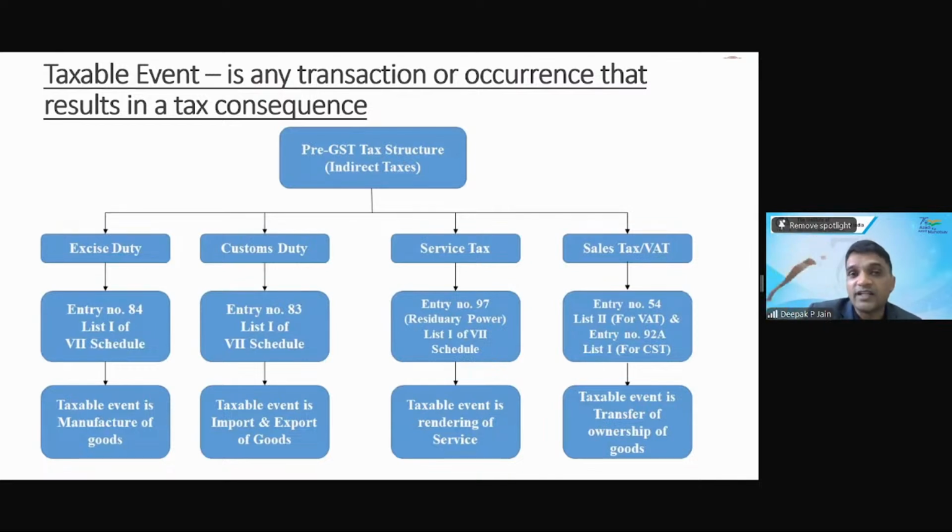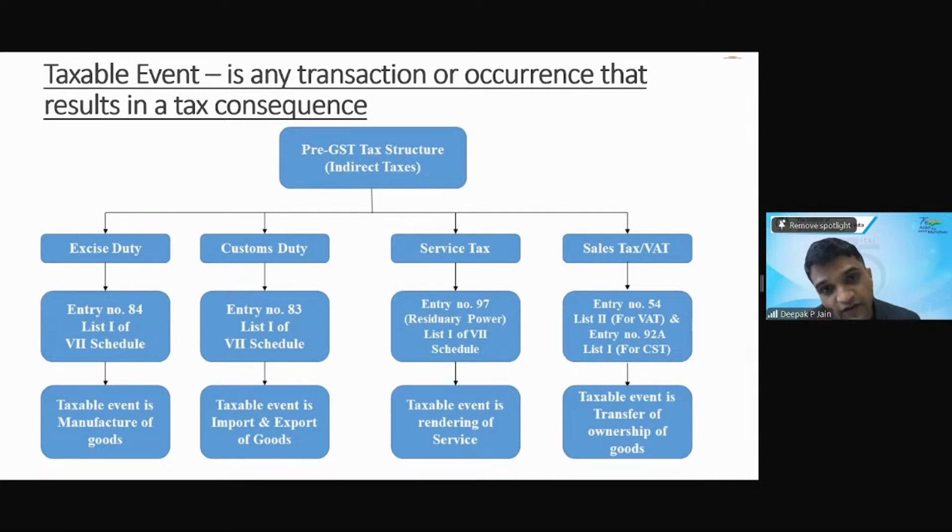When the title of the goods or the ownership of the goods was transferred, that is when the taxable event was triggered under the state VAT laws or the state sales tax laws, when you make any sale. So these were the specific events or pointers which triggered the respective tax laws. Those were different points. If you manufacture, you will not pay VAT, but you will pay excise duty.